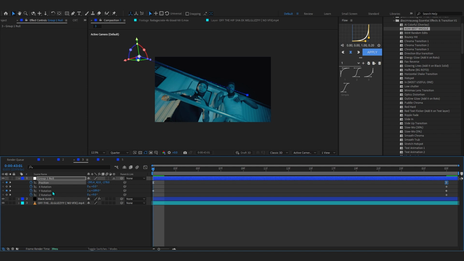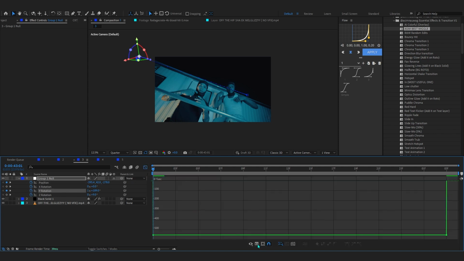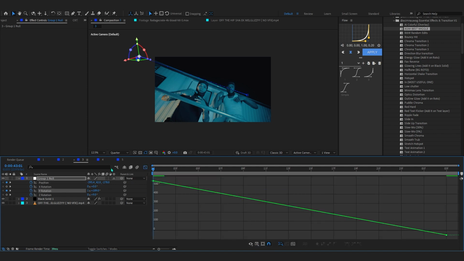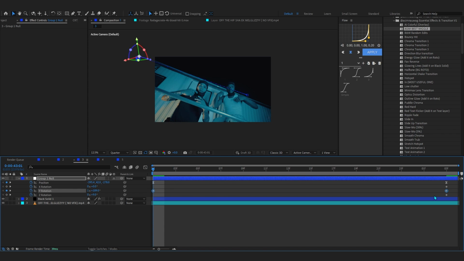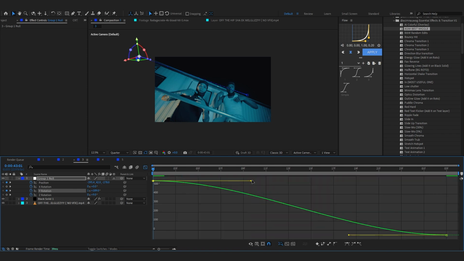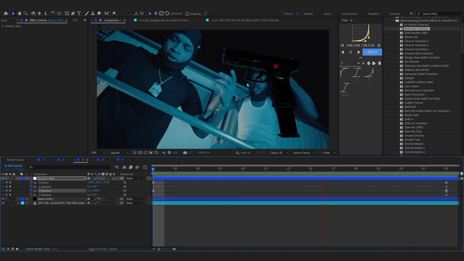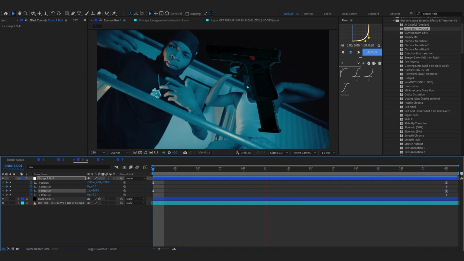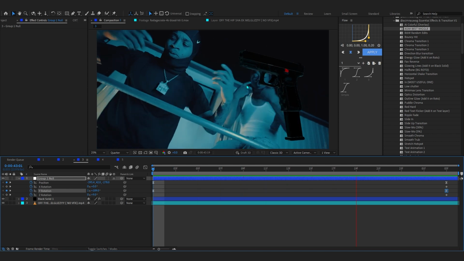And in rotation, just select the rotation and make sure you're in value graph this time. I forgot to ease these, and in value graph make a graph like this in there. Now if I play through, you can see we have this dope 3D animation in our scene. You can take this to a whole other level.